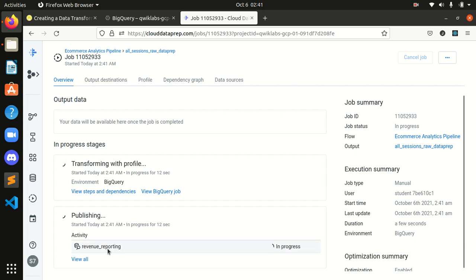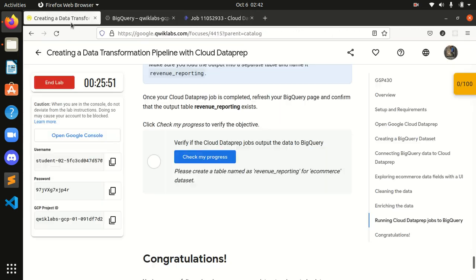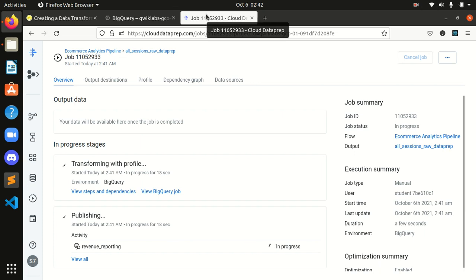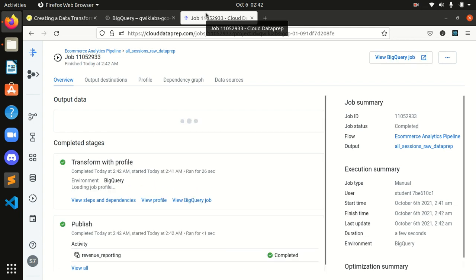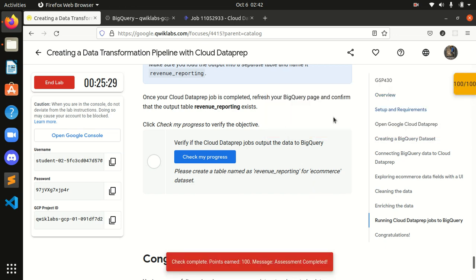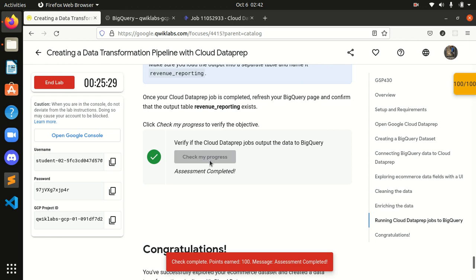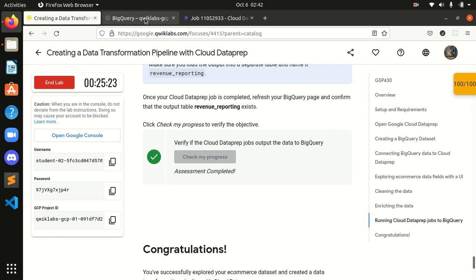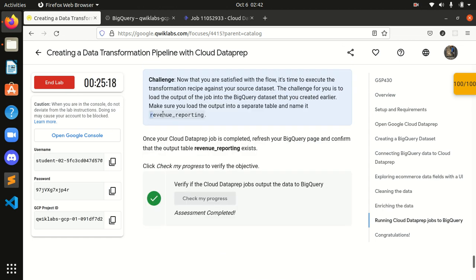Okay guys, now we can see it's creating over here. Earlier we didn't do that one, so that was the issue. Okay, done with this. Now let's check it. Guys, we are done with this task. It was a simple task, guys, but we messed it up somewhere in between. We didn't edit the name as revenue reporting. Oh, we didn't read this also, right?